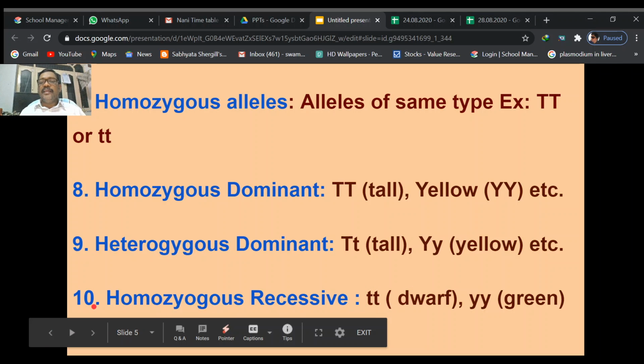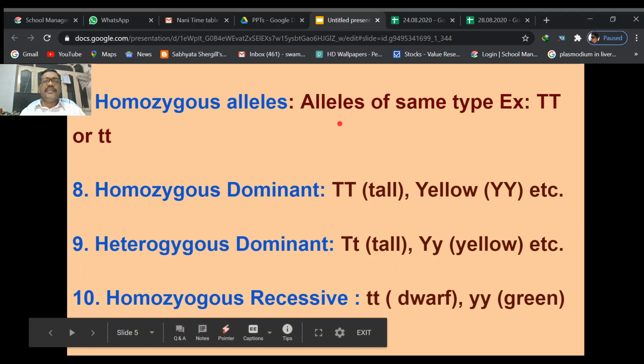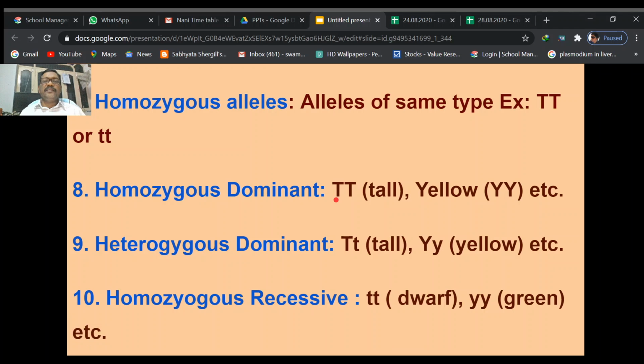If you want to get the green color seeds producing plant, then that plant should contain two small y alleles, then it can produce green color seeds containing plants only. These are the homozygous alleles, same type of alleles. And homozygous dominant means those alleles which are expressed.